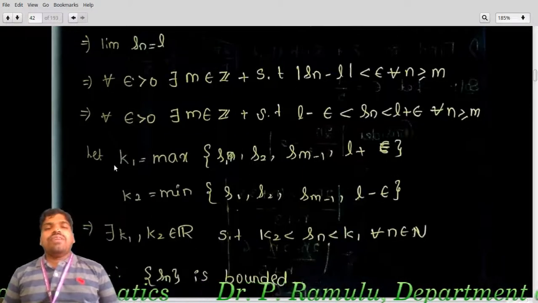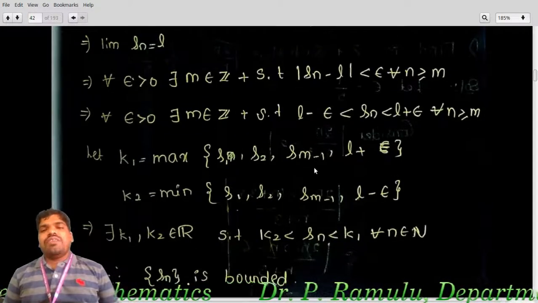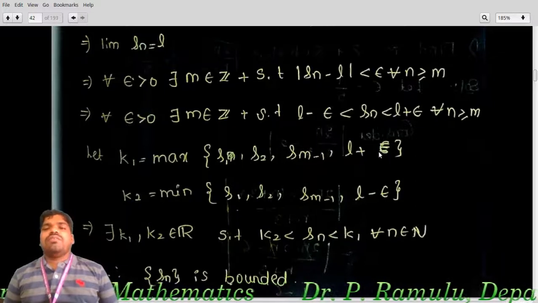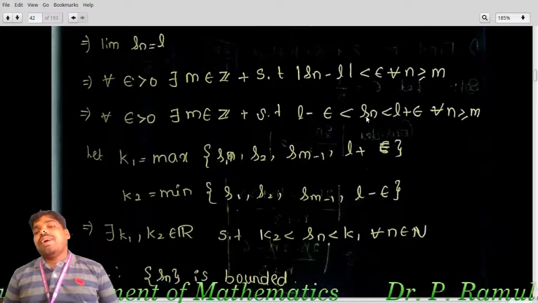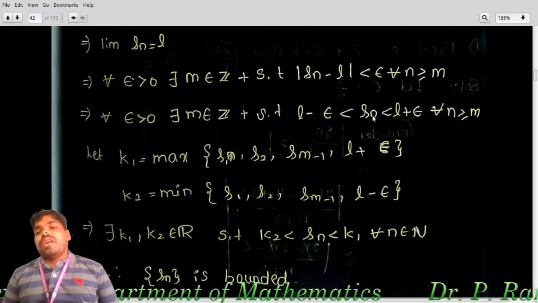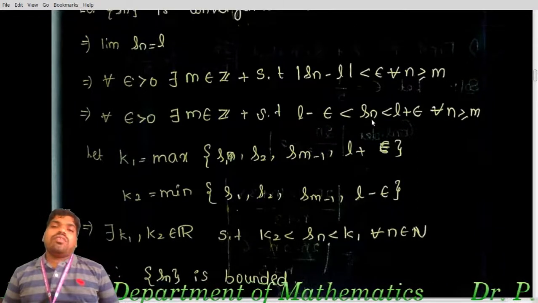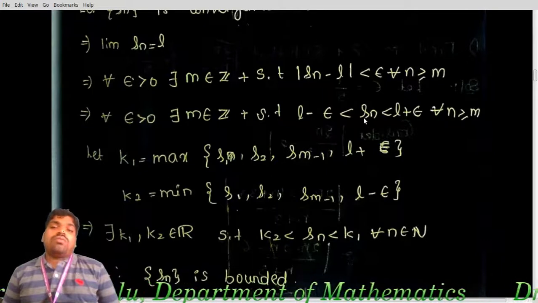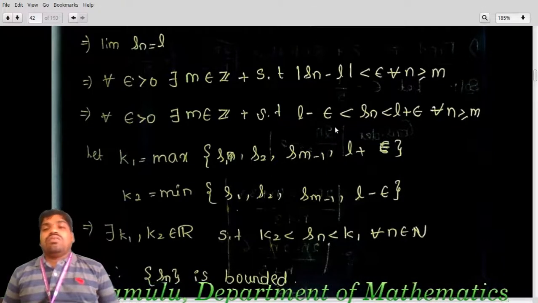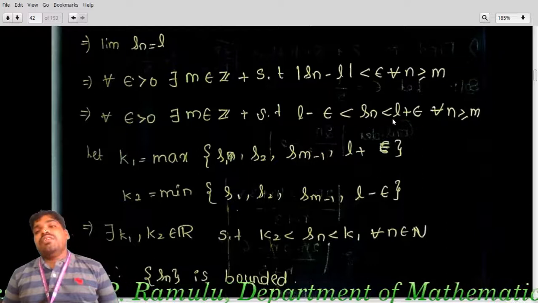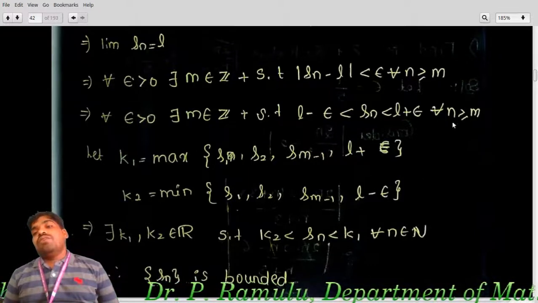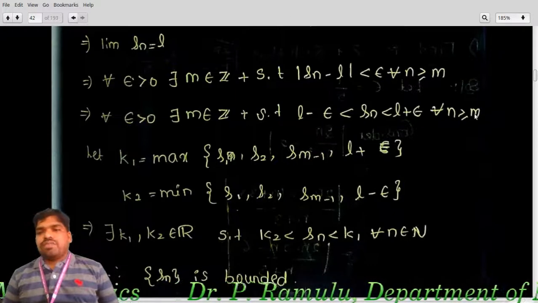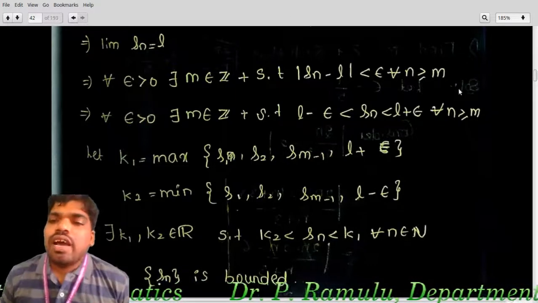I am taking K1 equal to the maximum of S1, S2, ..., S(M minus 1), L plus epsilon. Up to S(M minus 1) I know the terms, but I don't know about the earlier ones. So Sn lies between L minus epsilon and L plus epsilon for all n greater than or equal to M. This is true only in this case.